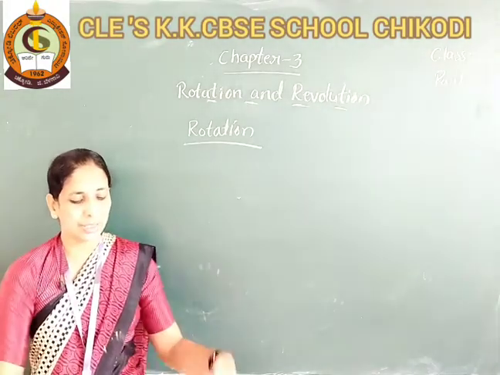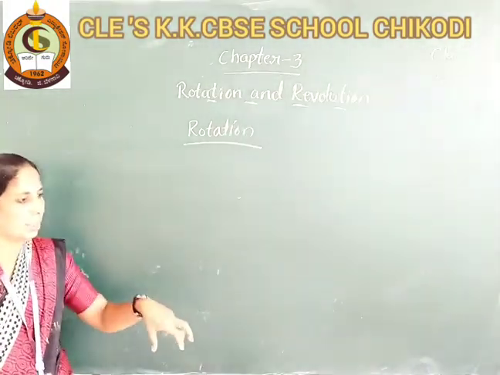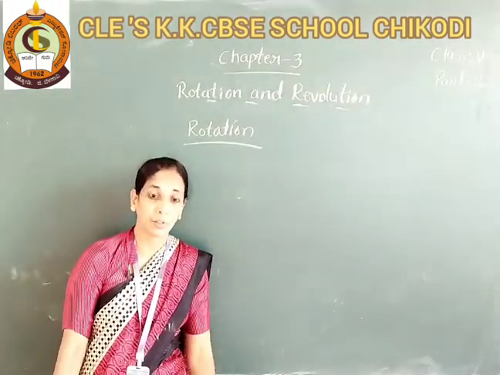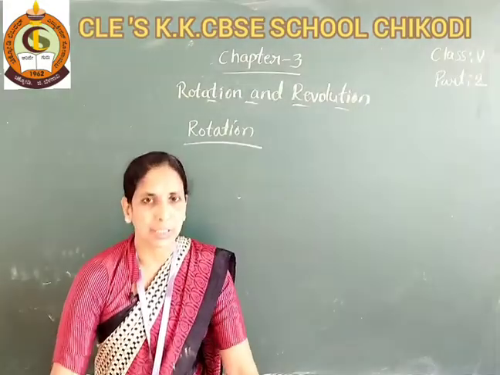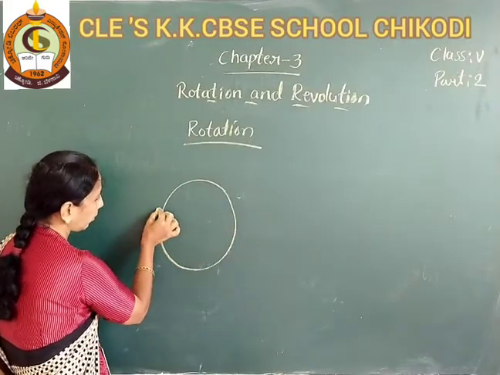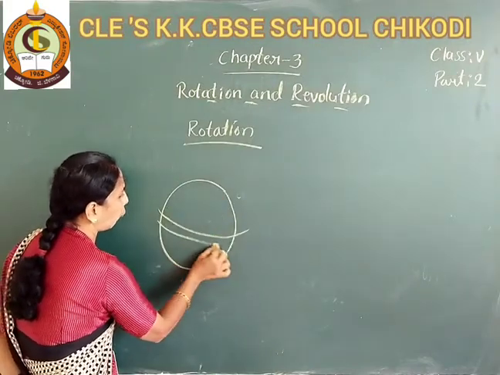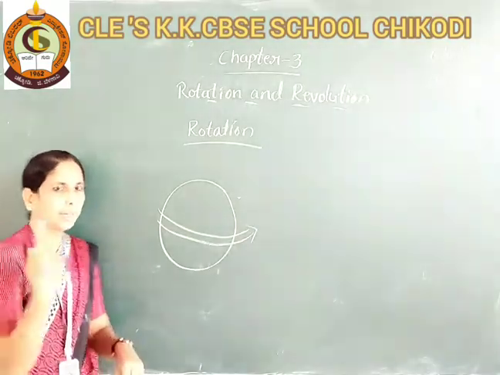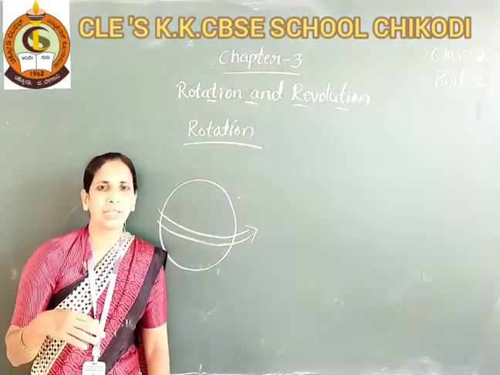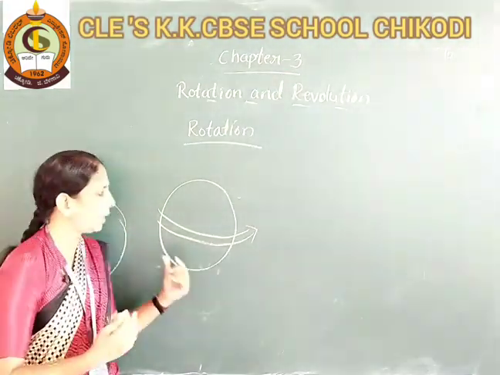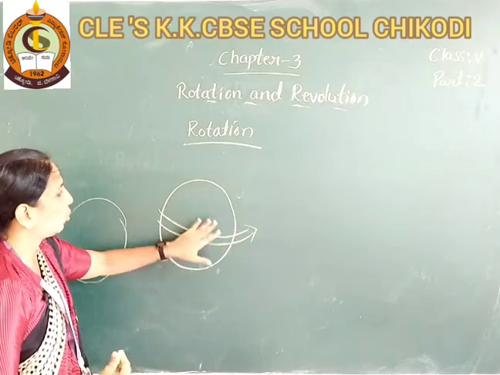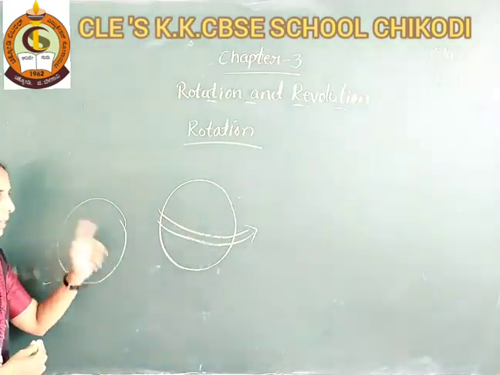When we have seen a spinning top, it is like the earth rotating on its axis. When it completes one circle, that is, when the earth completes one rotation on its axis,